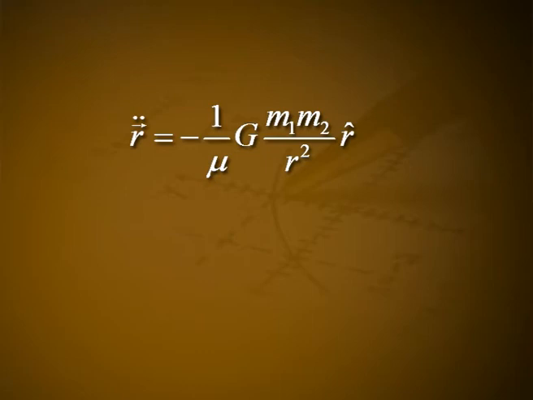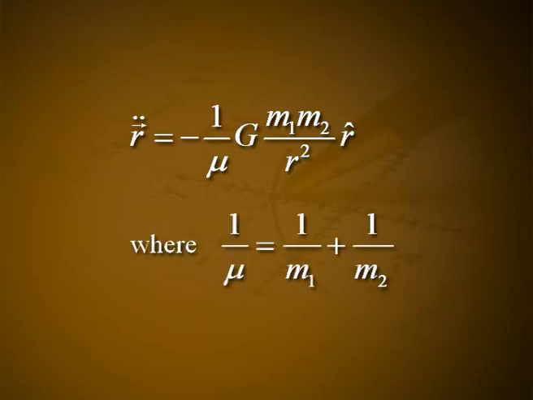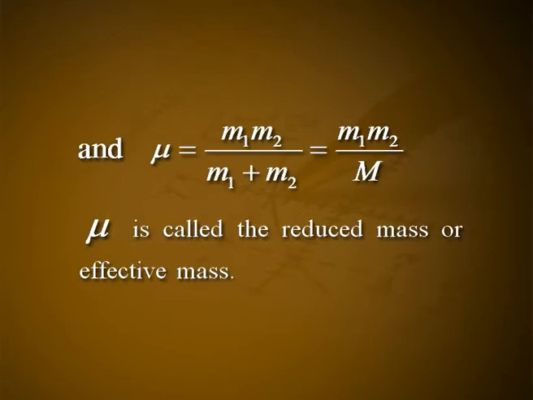That is, vector r double dot is equal to minus 1 by mu into G into m1 m2 divided by r square into r cap, where 1 by mu is equal to 1 by m1 plus 1 by m2, and mu is equal to m1 m2 divided by m1 plus m2, which is equal to m1 m2 divided by M. Mu is called the reduced mass or effective mass. Mu into vector r double dot is equal to minus of G into m1 m2 divided by r square into r cap, which is equal to f of r into r cap, which is equal to vector f of r. Let it be equation number 9.